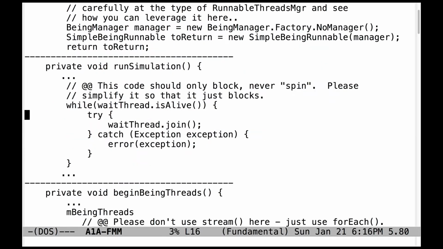Let's take a look at the run simulation method. Here's a problem I saw. This code should only block and never spin and block. So please simplify it so it just blocks. This is what I would call belt and suspenders over-engineering, because we don't need to have a wait loop that checks if the thread is alive and call join.